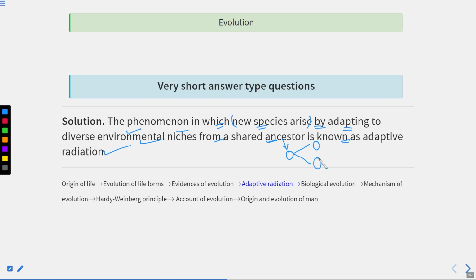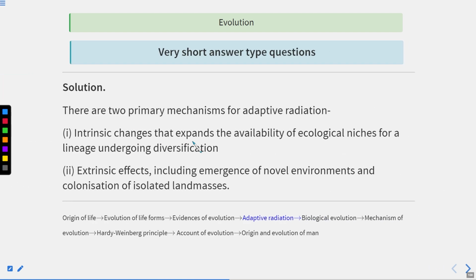Suppose there was a geographical barrier. Okay, so there was a barrier here. Here there were some other conditions, some other environmental conditions. So, initially there was one species and it diverged into two species. This is species 1, this is species 2. But they had this shared ancestor. Now they are adapting to different environmental niches, or different environmental conditions. This can happen due to a geographical barrier. This is known as adaptive radiation. You can also call adaptive radiation sometimes divergent evolution.